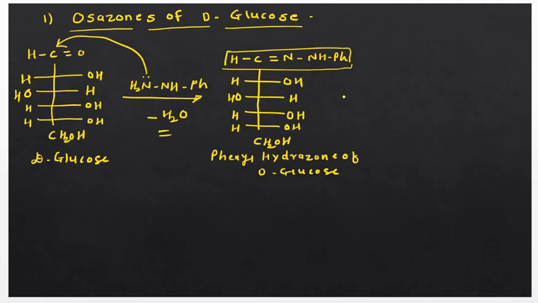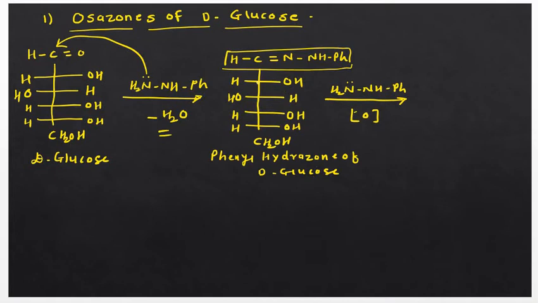Now what happens if we use a second mole of phenylhydrazine, H2N-NH-Ph? There is no free carbonyl group for this nitrogen to attack. Earlier there was a free carbonyl group, that's why phenylhydrazine attacked that carbon, but now there is no free carbonyl group. So the phenylhydrazine now performs the role of oxidation. It oxidizes the phenylhydrazone of glucose.